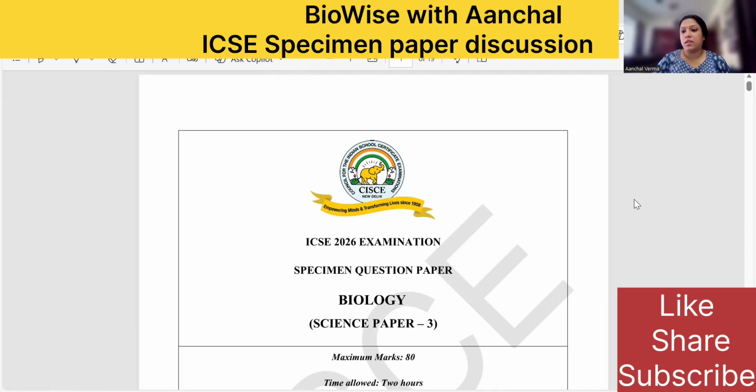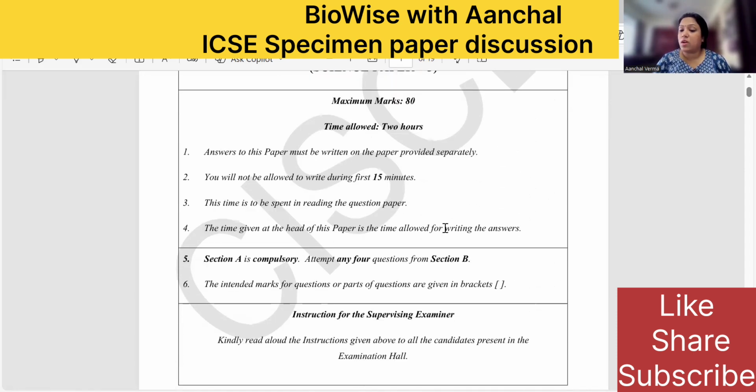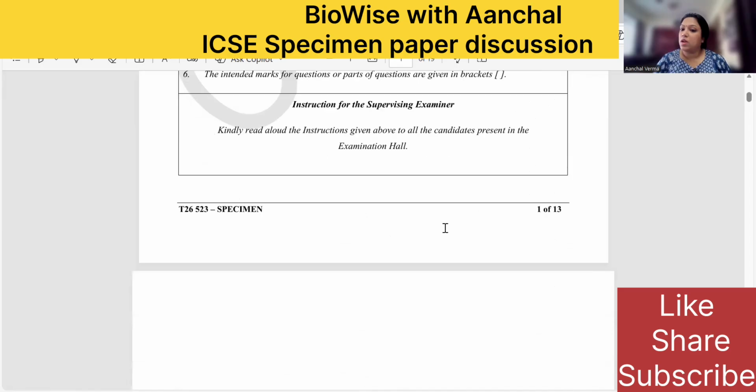Let us quickly go through the specimen paper. Now this specimen paper should be considered as a practice tool. You should not consider the questions to be final for the boards, and at the same time there are many chapters which are missing in the specimen paper. You have to pay equal weightage to most of the chapters like chapter 2, structure of chromosomes. Many questions are not there in the specimen paper, but this is just a practice tool which will provide you with the necessary format or realistic format of the board examination.